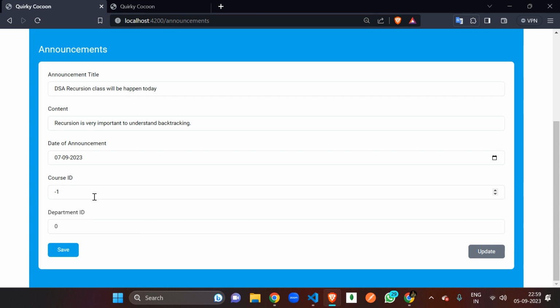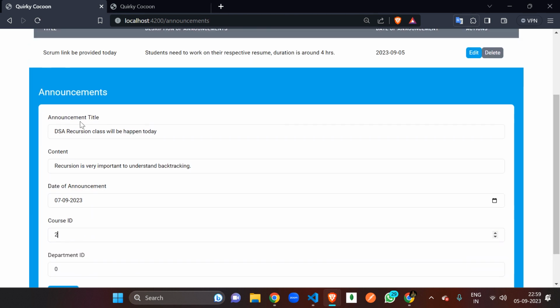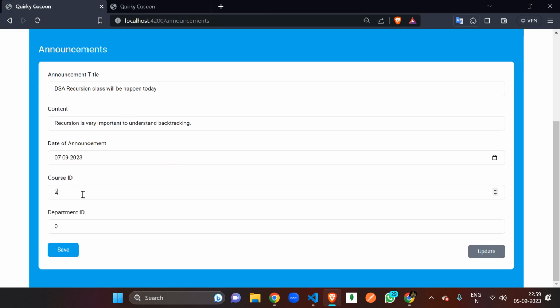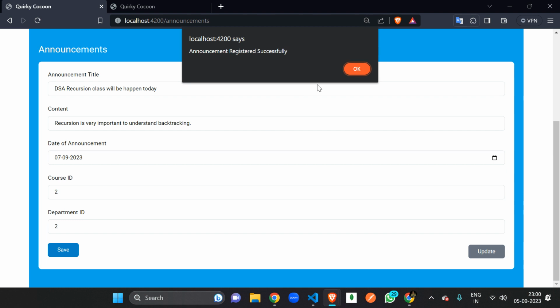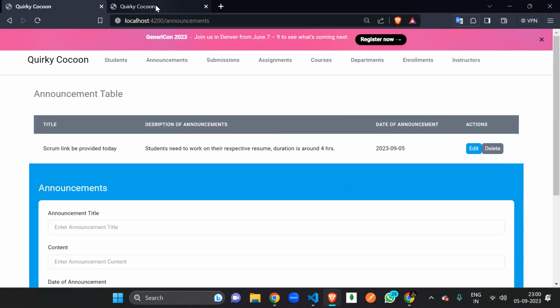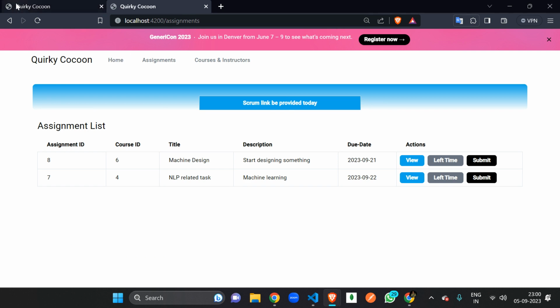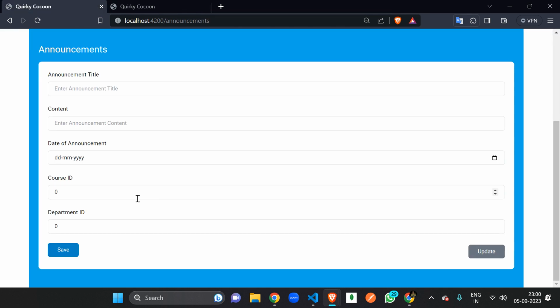I'm not remembering the course ID, so for that let's say the course ID is 2, and the course department is 2 also. If we save it, it says announcement registered successfully, but if we check, there is no announcement here. That means the course ID and the department ID are not correct.